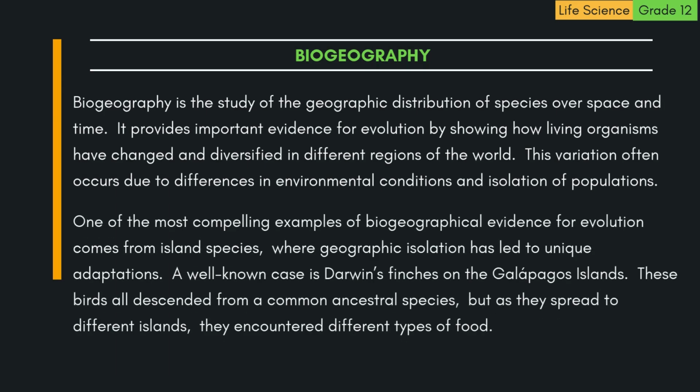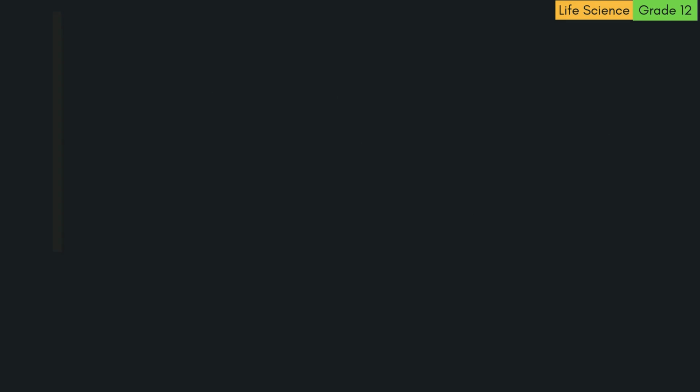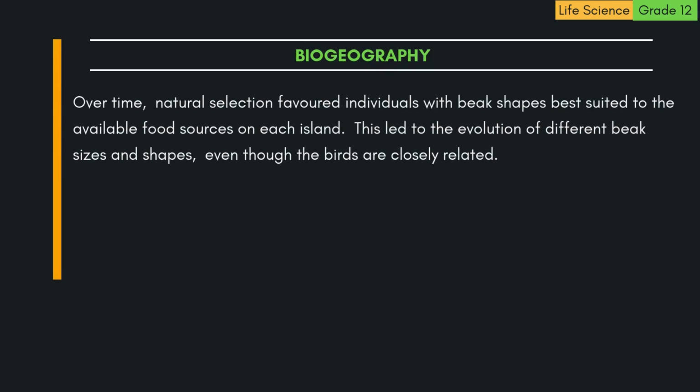One of the most compelling examples of biogeographical evidence for evolution comes from island species, where geographic isolation has led to unique adaptations. A well-known case is Darwin's finches on the Galapagos Islands. These birds all descended from a common ancestral species, but as they spread to different islands, they encountered different types of food. Over time, natural selection favored individuals with beak shapes best suited to the available food sources on each island. This led to the evolution of different beak sizes and shapes, even though the birds are closely related.